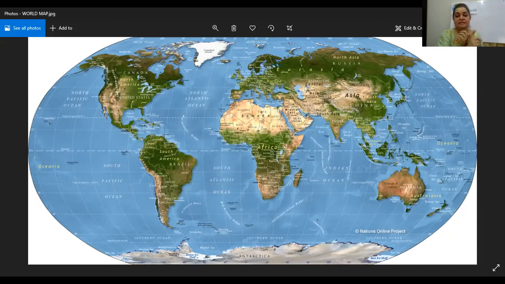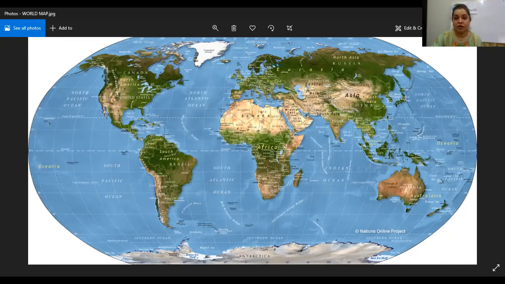So in a desert, there is a different type of habitat, so there are different kinds of living things. In grasslands, there are different types of living things because the temperature and all the other things are different. In forests, obviously in rainforests, there are different types of animals. In aquatic areas, there are also different types of animals. So North America has almost all the biomes.